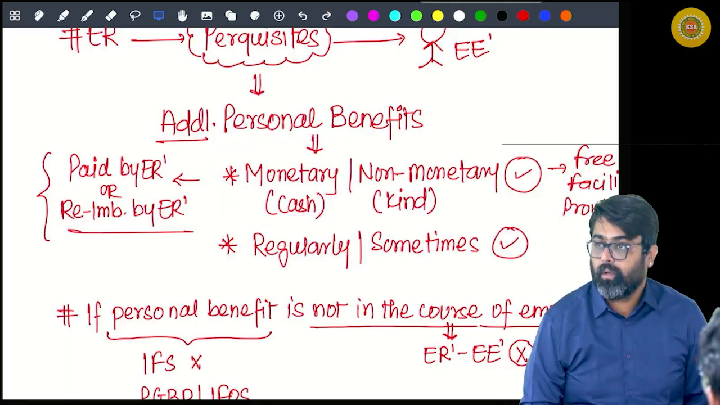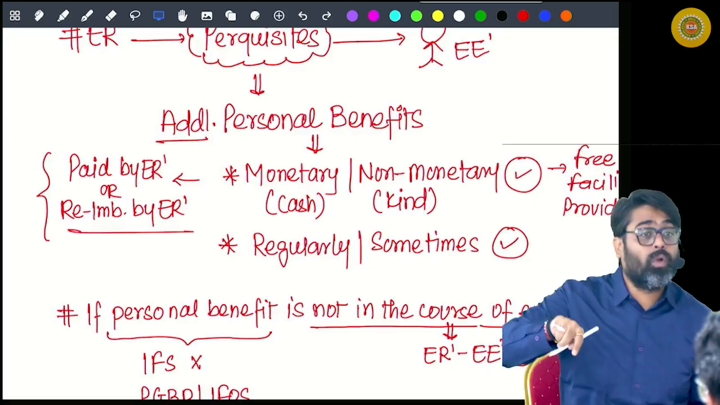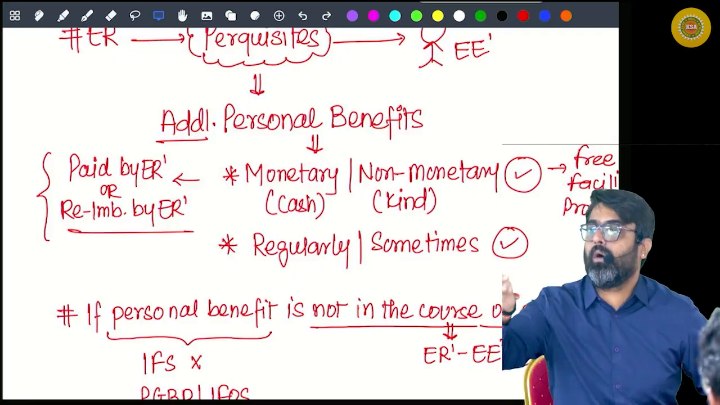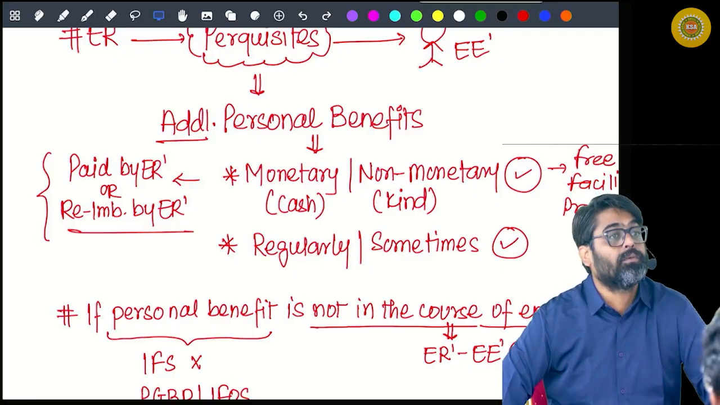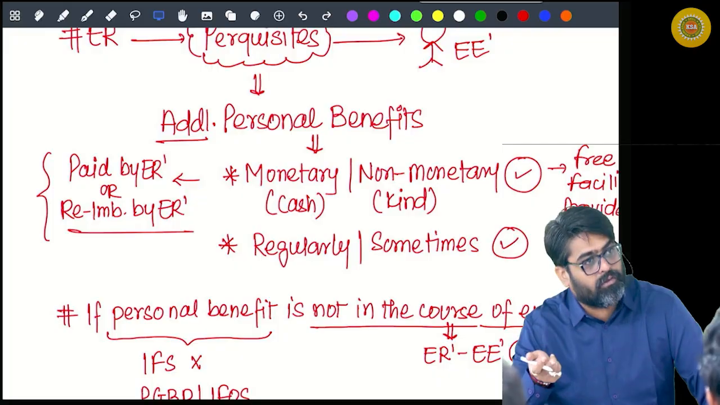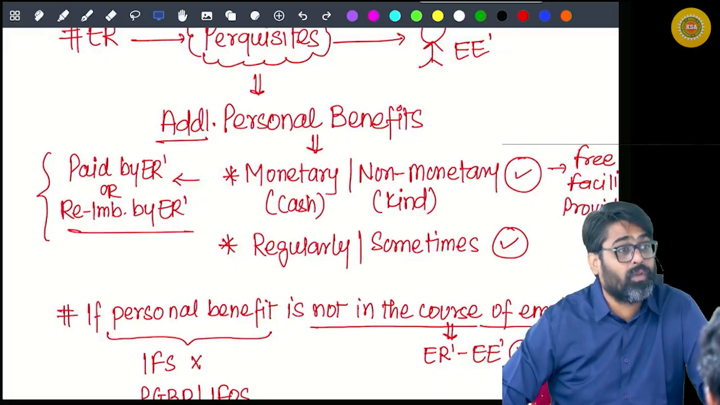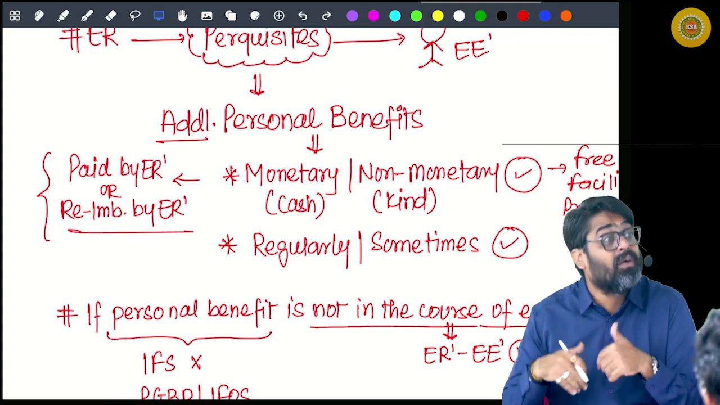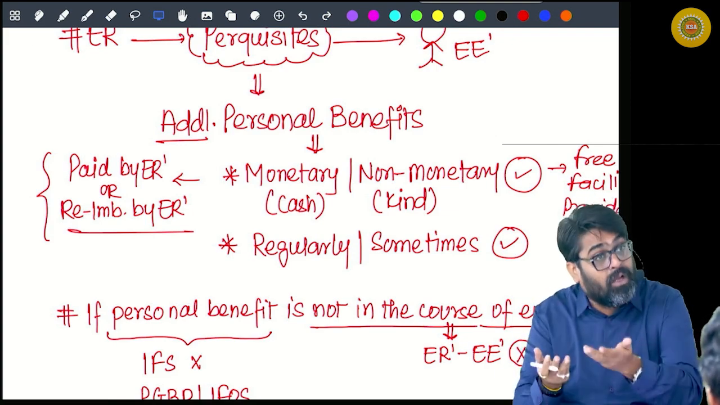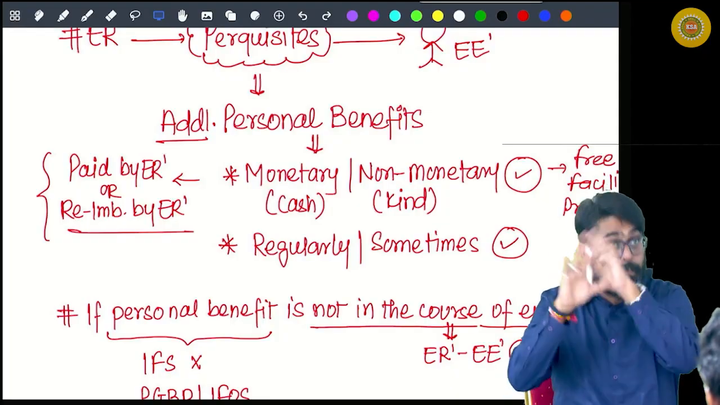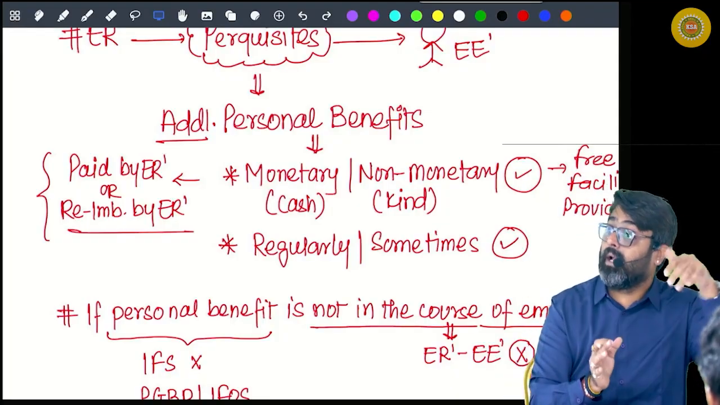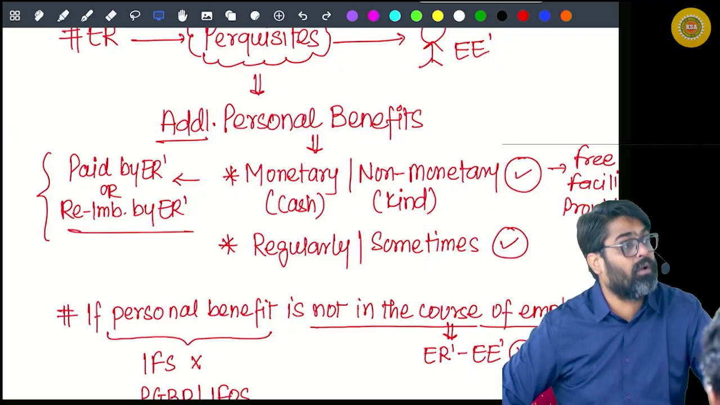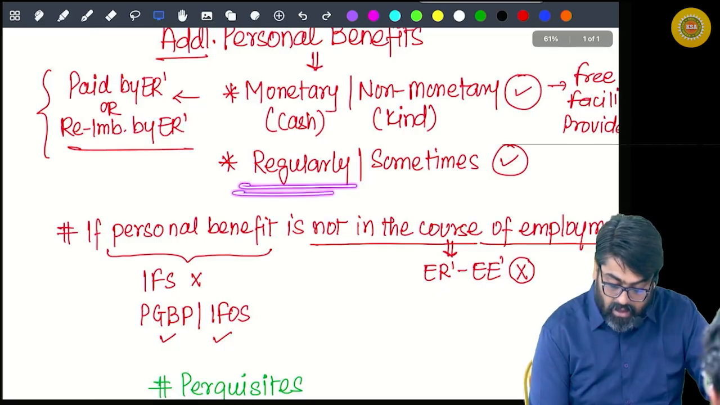But sometimes there will be a personal benefit, but you don't know how much the benefit is worth. For example, I am giving you accommodation to stay. Is it a personal benefit? Yes. How much? You don't know the value of that benefit. So for that, you will have to determine the value of that personal benefit, and that value which you determine will be taxable under the head salary. That type of perquisite is known as non-monetary perquisite. Yes or no?